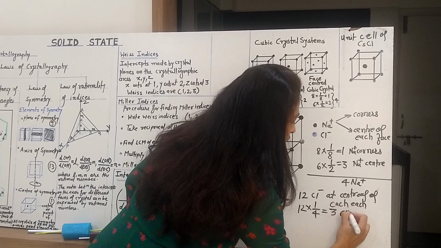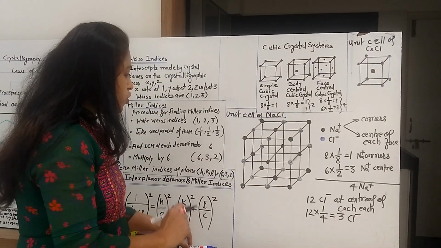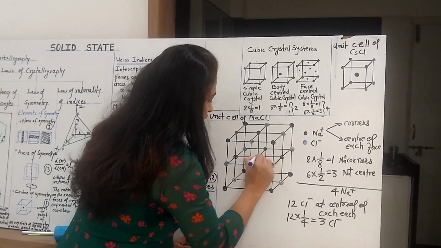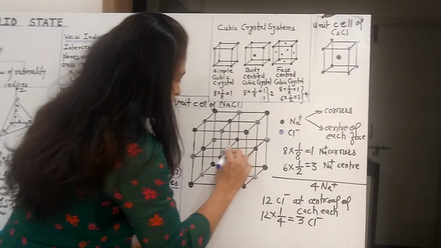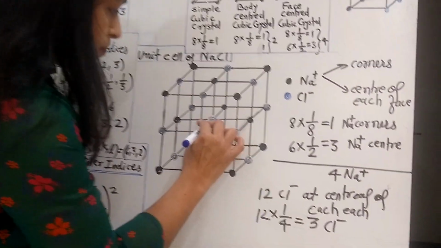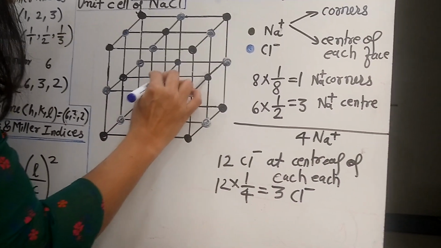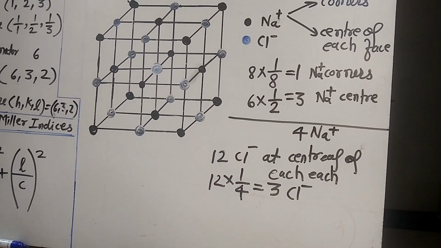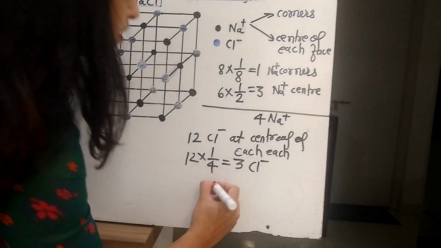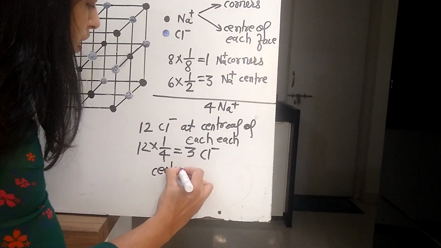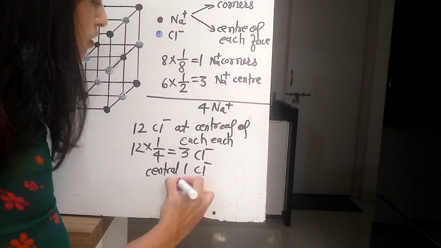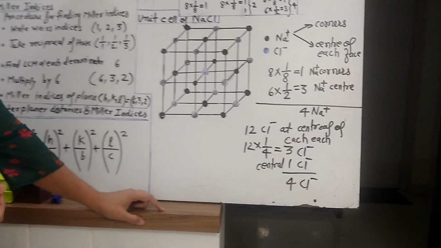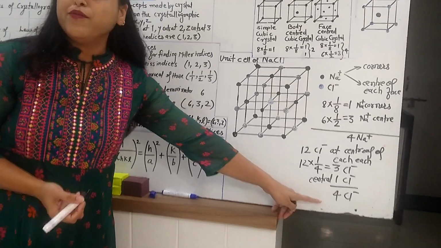So 3 Cl- ions are present, and it should be noted that 1 Cl- ion is present exactly in the center of the NaCl unit cell. So the total number of Cl- in the NaCl unit cell will also be 4.